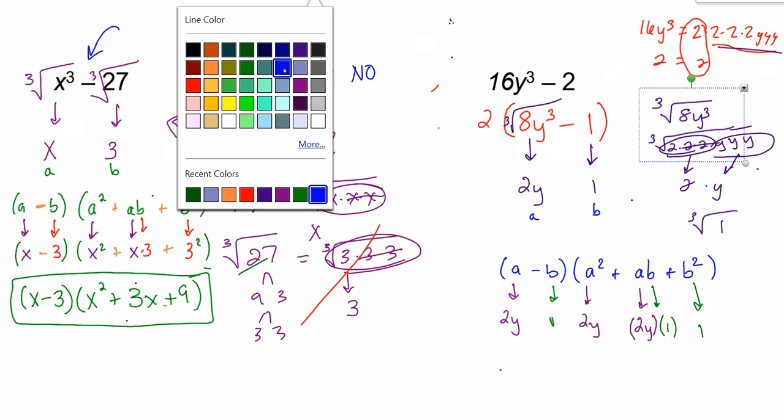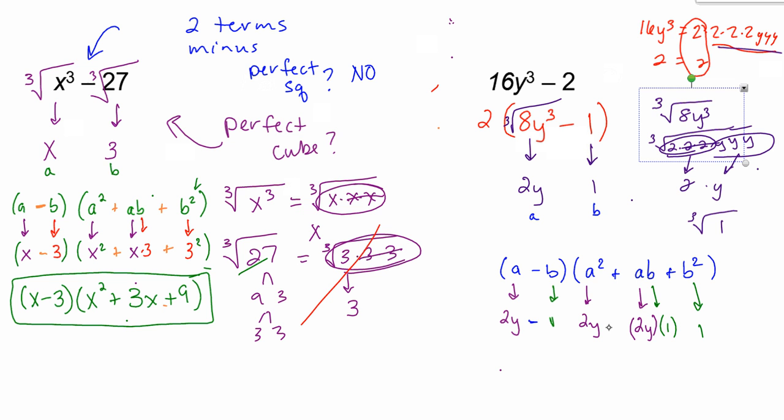Okay, and then we put in the other pieces. This is a minus. That's a plus and a plus. Parentheses here, and here, and here. Then this is squared, and this is squared. Okay, so our final answer